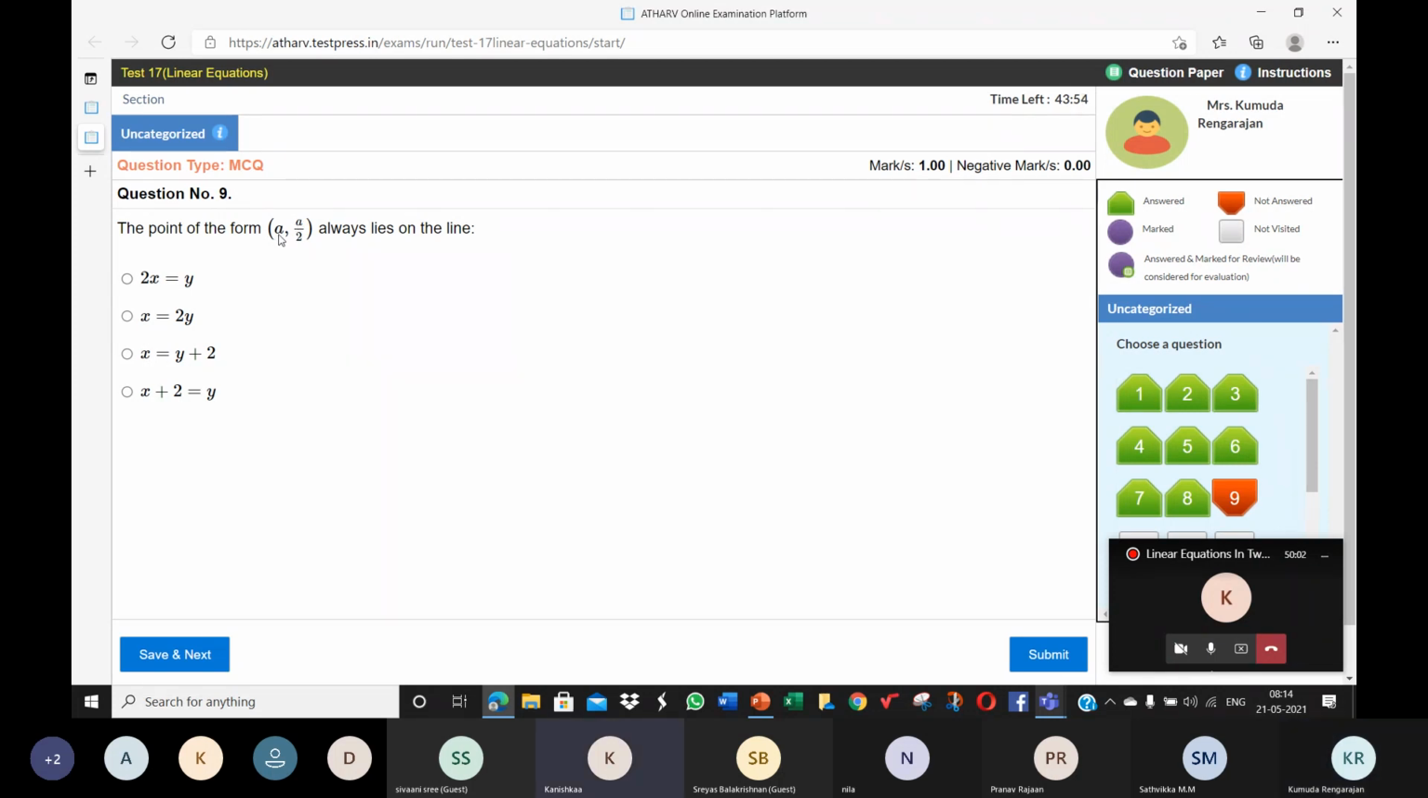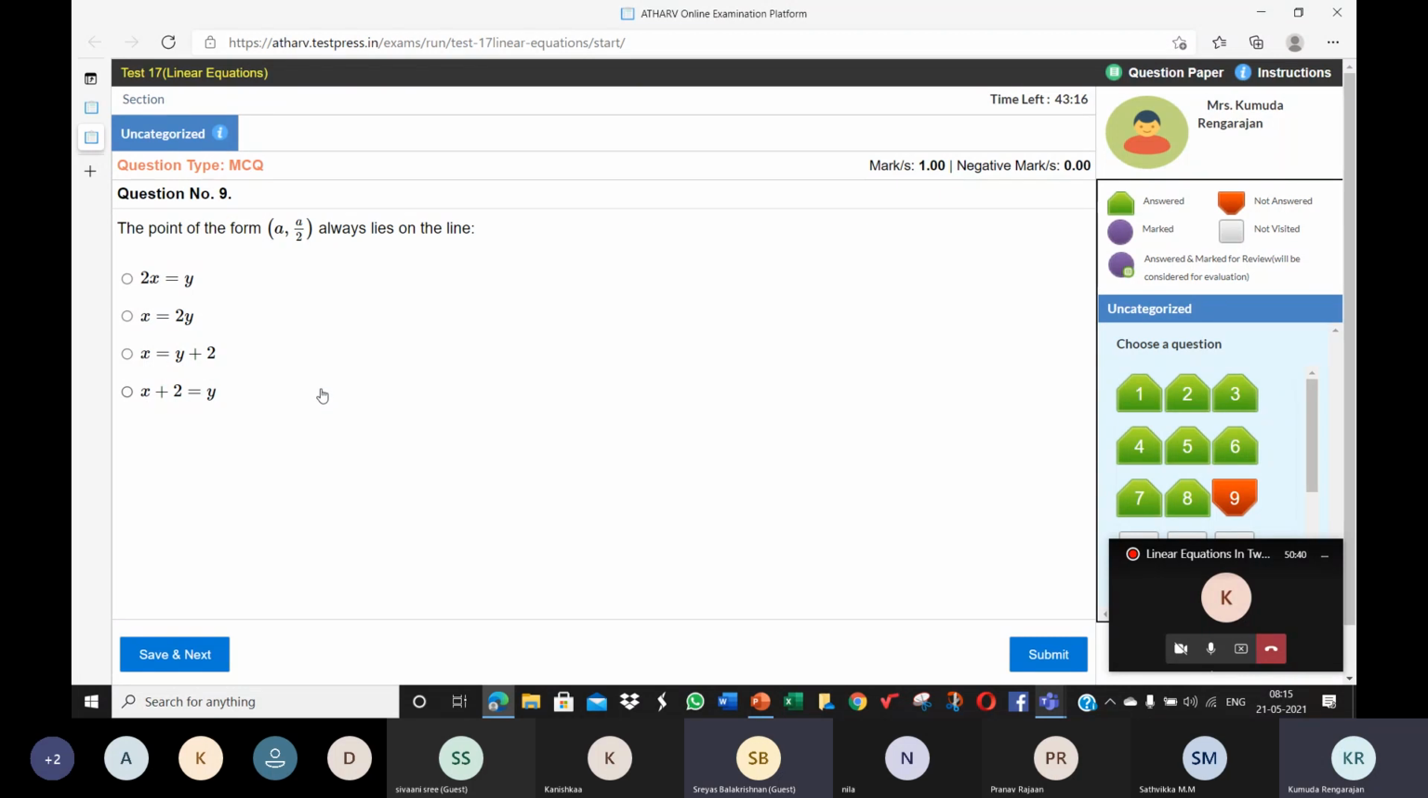X is equal to 2y, ma'am. The x coordinate is double. See, just take some examples. As I was telling you, if a is 8, what is the value of a by 2? 8 by 2, 4. 8 comma 4. That means the y coordinate is half of the x coordinate, or the x coordinate is twice the y coordinate. Which is the correct option?